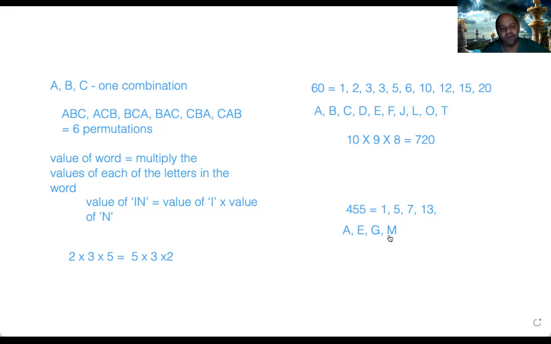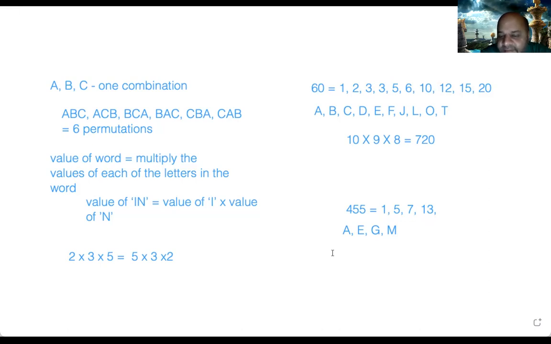Okay, fine. So now what is the question? What is he saying? What word has a value 455? He's not saying a 3-letter word. He's just saying any word. What has a value 455 and is a type of stone. Okay. So actually it is this one. Yeah, because you can have a 4-letter word or a 3-letter word, because multiplying by one doesn't make any difference. So if you consider these letters E, G, and M, and you create any word from them, whichever way you arrange the letters, the multiplication will always be 455.